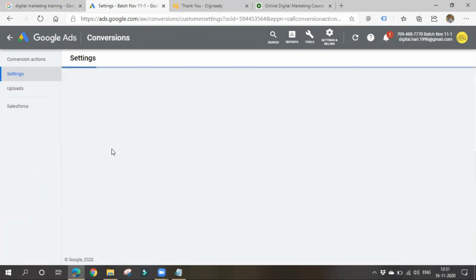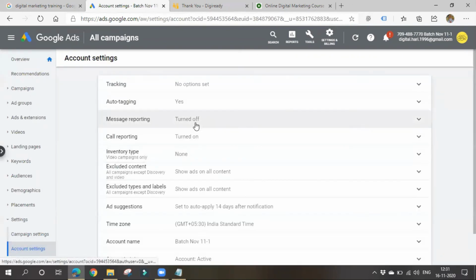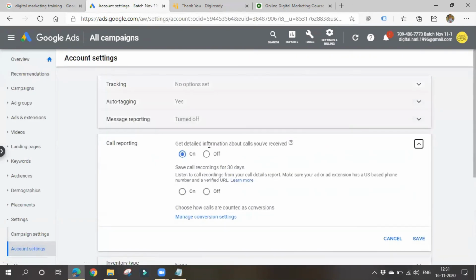Okay, so if you just want to record the calls, then it's okay. You can turn on this, get detailed information about calls you have received or not. But if you want to save the call recordings and listen to them, you must have a US based phone number, and you have to verify its URL, because in India it is illegal, guys. I think it is illegal to listen to all the call recordings. It is not a thing, I think.